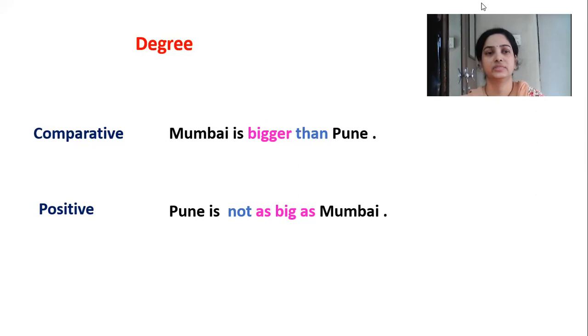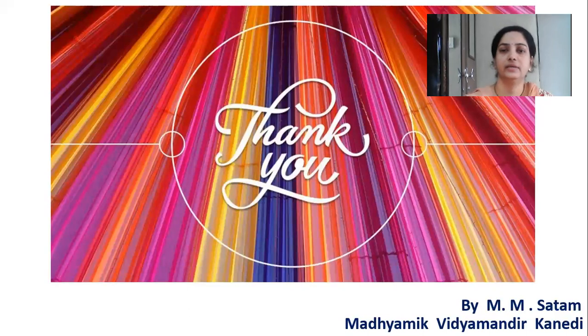Okay, so this is the comparative and positive degree. So when specific things are given, we cannot change them into superlative degree. Okay, so we have learned today these three types of degrees: positive, comparative and superlative. Okay, so unless and until you understand it, you should watch that video repeatedly.